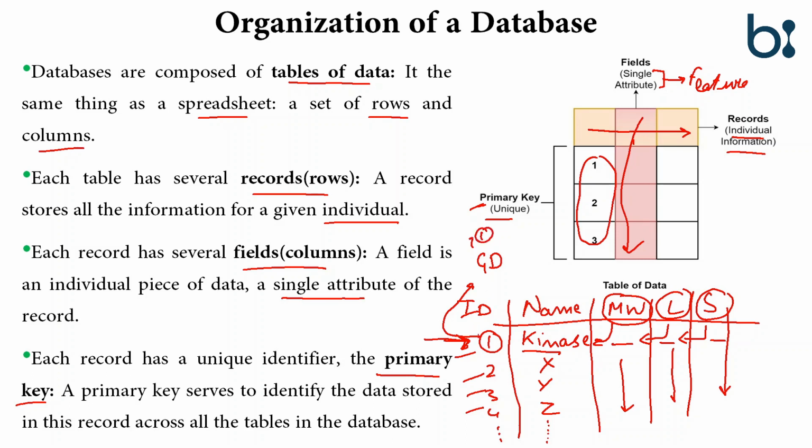So the protein database, which has the kinase record 1, is linked with the gene database, which also has the ID 1 for the kinase protein. So the ID, or the unique primary key, is the link. This is how the database is organized in a superficial manner, because at the higher level the databases are arranged with the help of SQL languages, but the basic structure, or the basic storage or organization of a database, remains in the form of a spreadsheet.